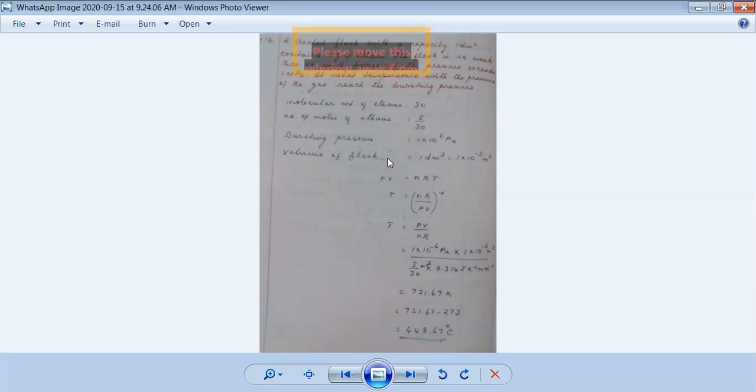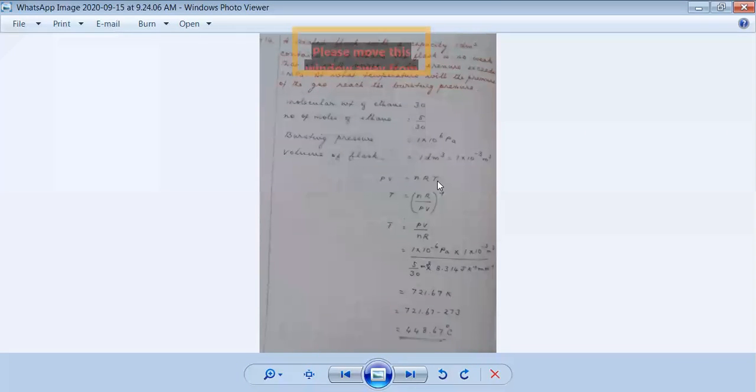So volume of the flask is 1 decimeter cube. I have already told you 1000 decimeter cube is equal to 1 liter. And also I have to convert this into meter cube. So 1 into 10 power minus 3 meter cube is 1 decimeter cube. Now the simple substitution in the ideal gas equation, PV is equal to nRT.